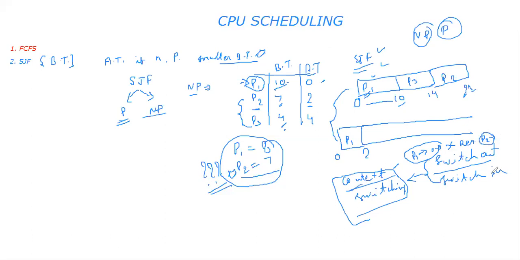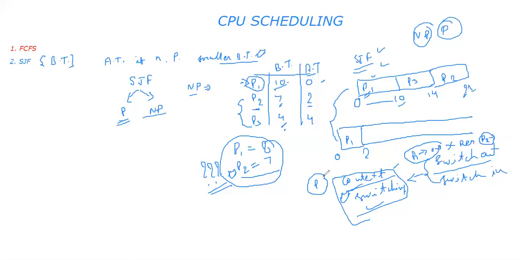Overall, switching out and bringing a new process in is known as context switching. To support context switching, we move to the preemptive version of the algorithm. Different algorithms work on different perspectives. Shortest job first has both variations, preemptive and non-preemptive.